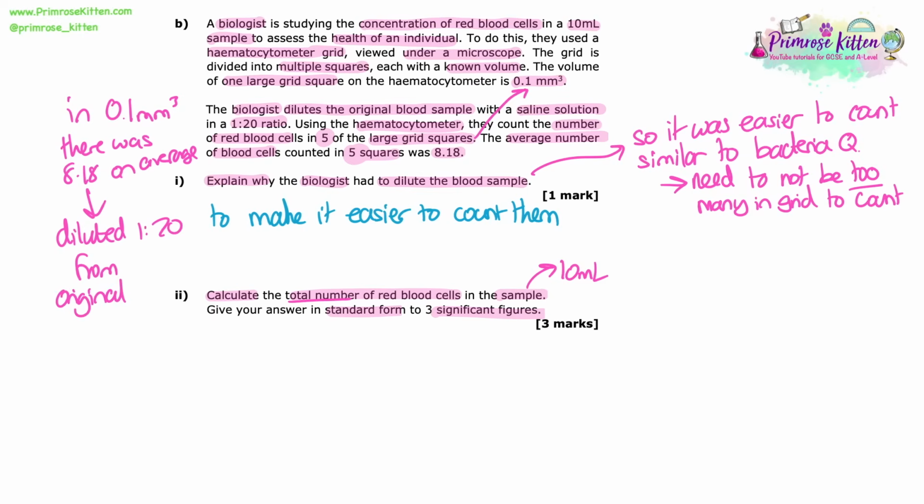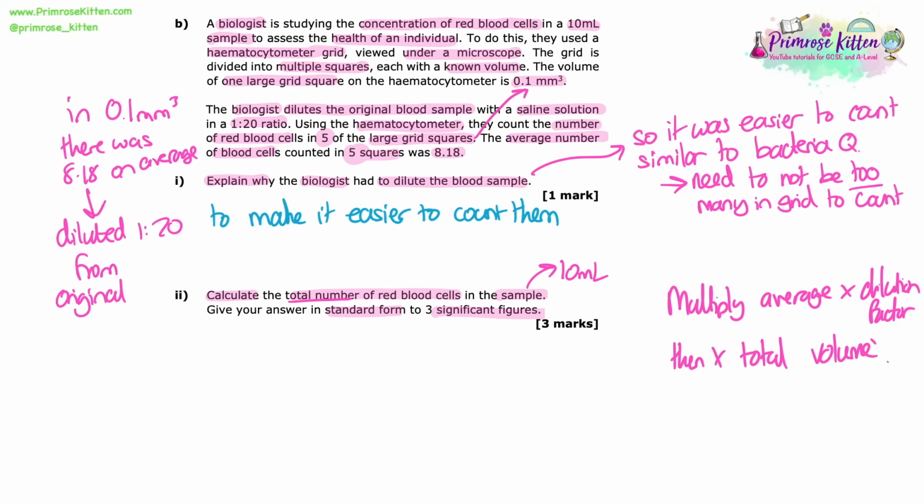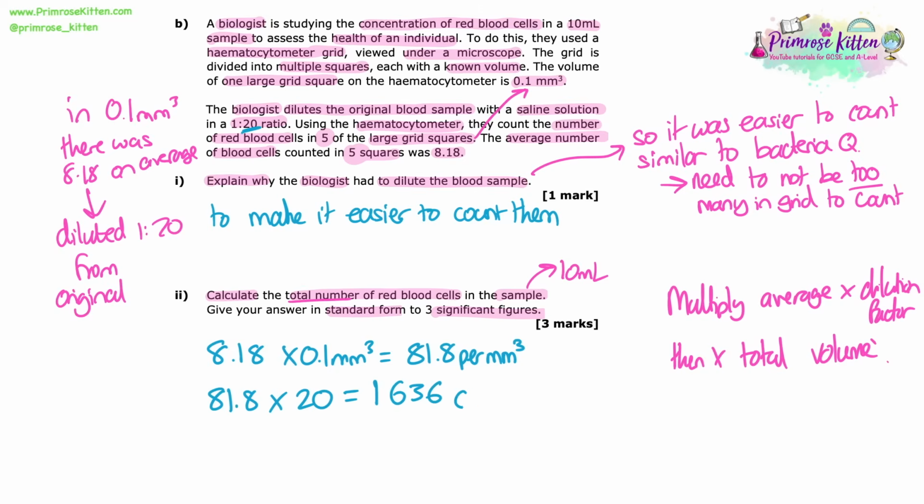And we've got a dilution factor of 1 in 20. So we need to multiply the average by 0.1 millimetres cubed, then multiply that by the dilution factor, and then multiply that up to get the total volume of the sample. So 8.18 times 0.1 millimetres cubed means we have 81.8 red blood cells per millimetres cubed. Then we're multiplying by the dilution factor, which is 20. That gives us 1,636 cells per millimetres cubed of sample.